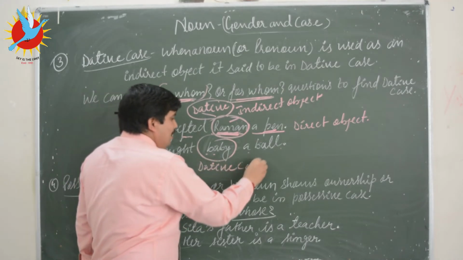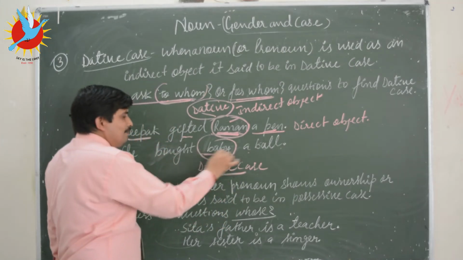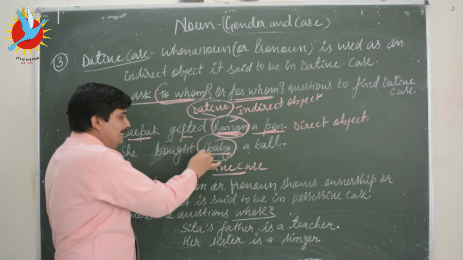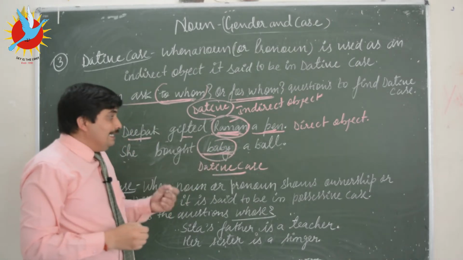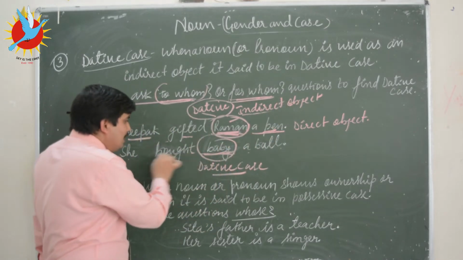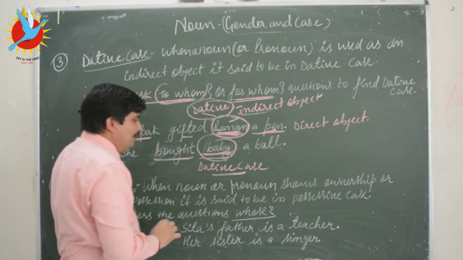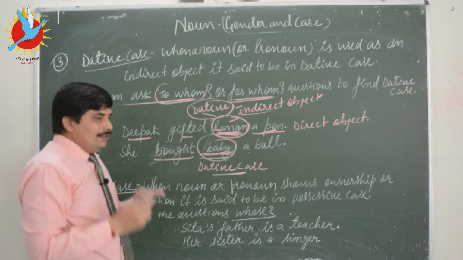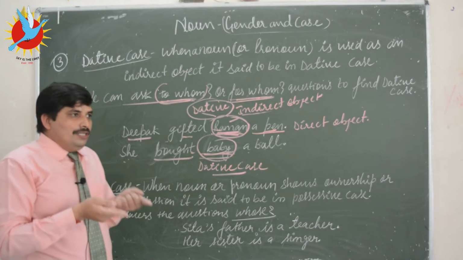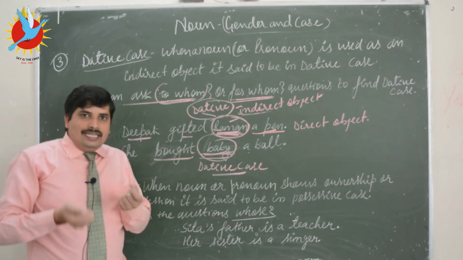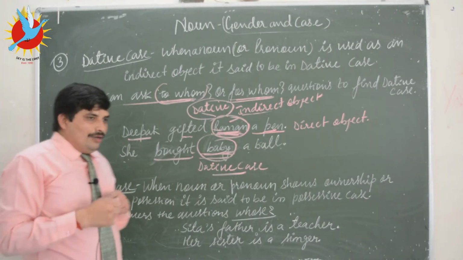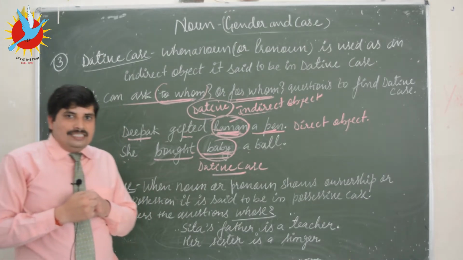As I have told you, dative case always refers to a person. It is used as an indirect object in a sentence, just after the main verb, right? Dative case is a noun which refers to persons and is used as an indirect object of a verb in a sentence. Now proceeding to the next one, that is the possessive case.